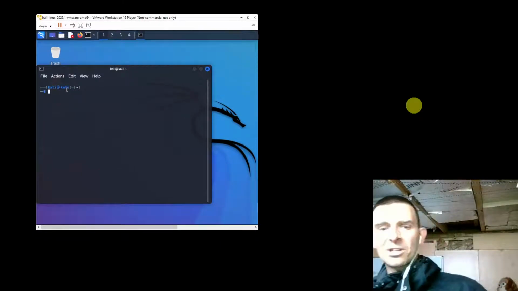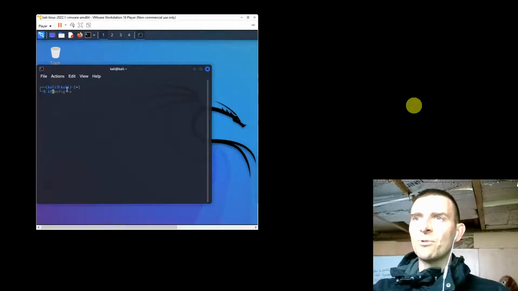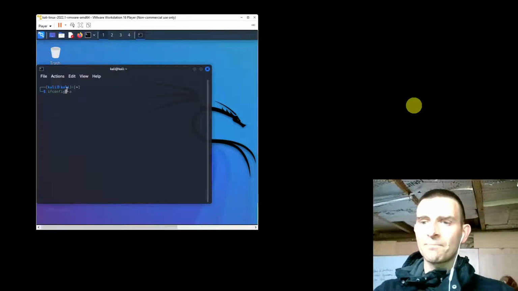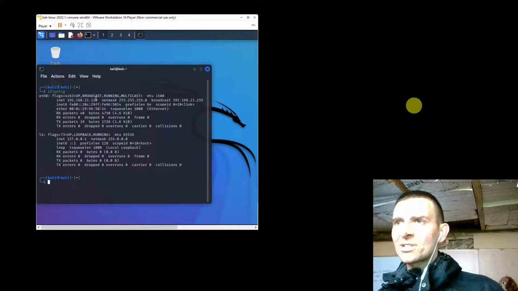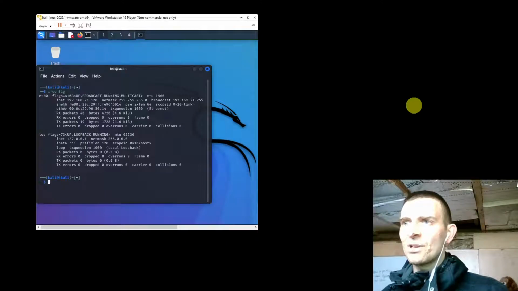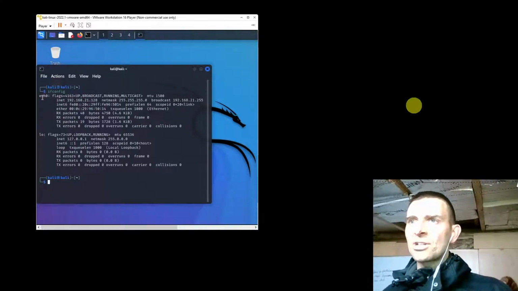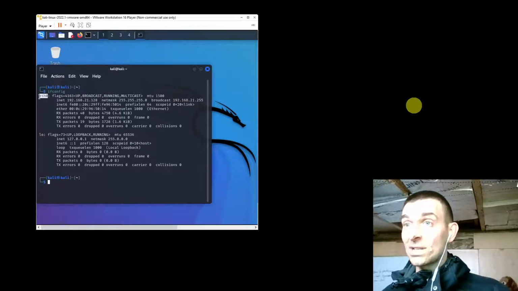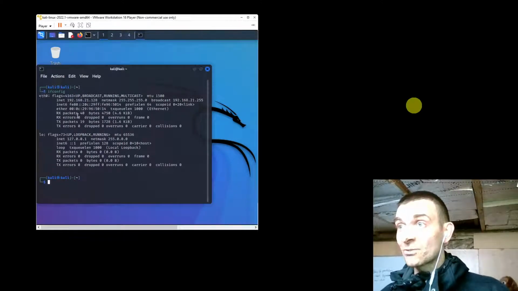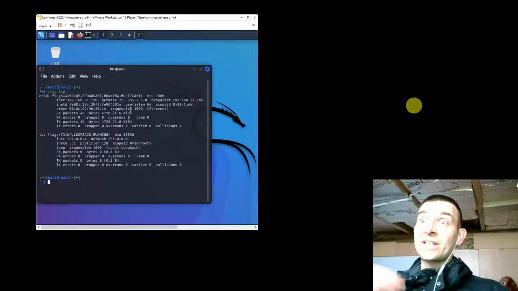So the first thing we're going to do is have a little look at our network. We're going to go ifconfig, and we can see here that we've got a little bit of information. So we're connected over Ethernet as far as this virtual machine is concerned. Of course, we're not connected over Ethernet. This machine is connected to my machine, which is connected to the internet.